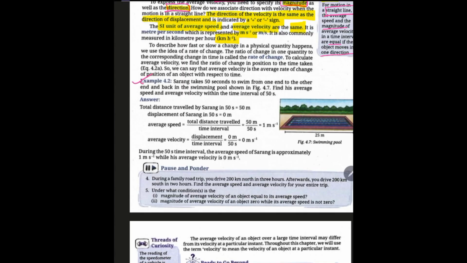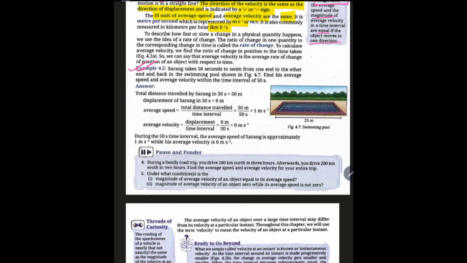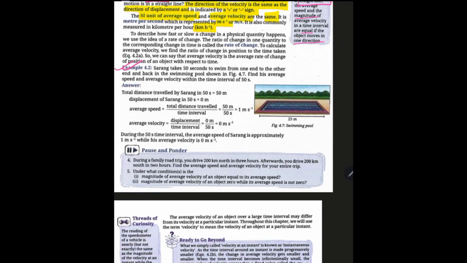Now see example 4.2. Sarang takes 50 seconds to swim from one end to the other end. If this is the swimming pool, figure 4.7, this is end A and this is end B. Sarang takes 50 seconds to swim from end A to end B, or say from end B to end A, whatever, and back in the swimming pool.